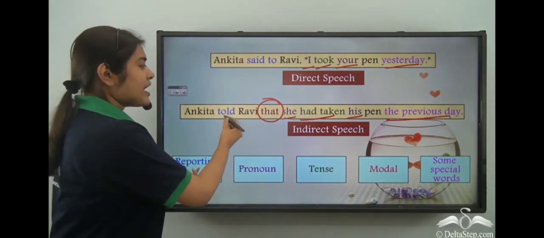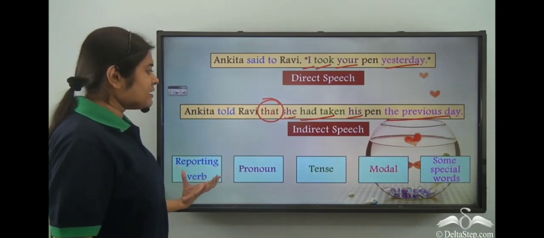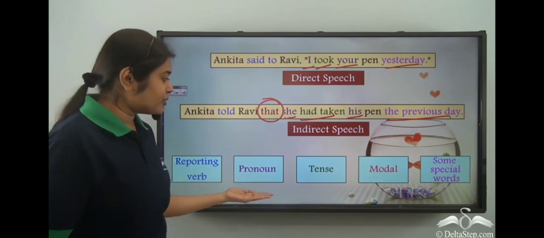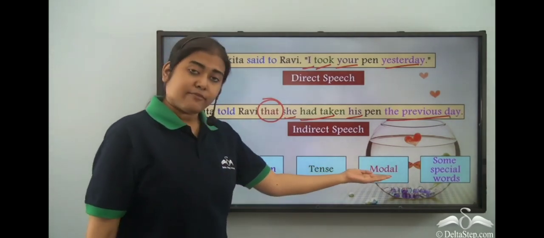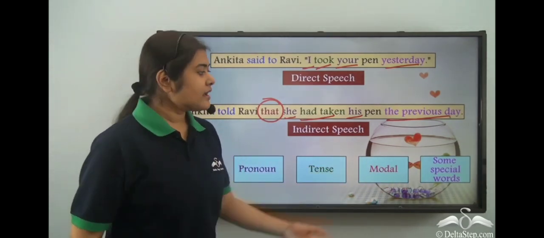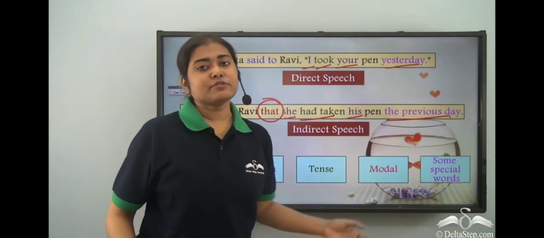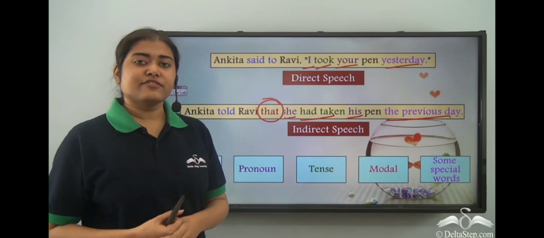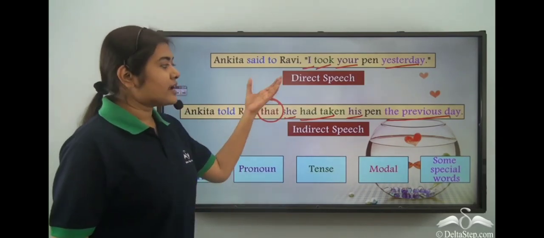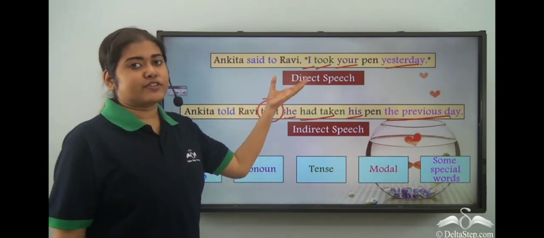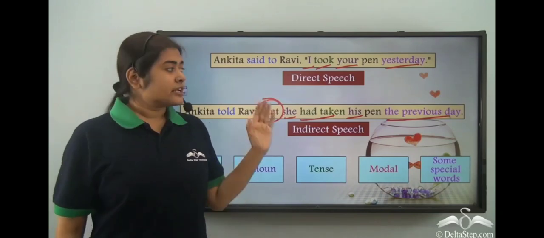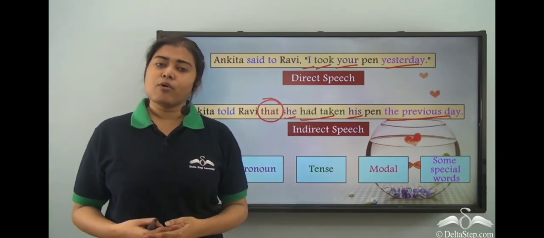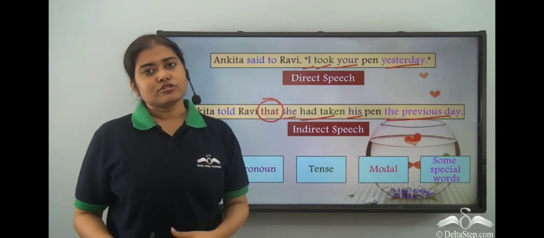First, we have the change in the reporting verb, then addition of this conjunction, change in pronoun, tense, modal if there's any, and also change in some special words. So all these are the different changes that we have to keep in mind while we are converting a sentence from direct speech to indirect speech. Now, given these rules, we are going to learn some more about the conversion today.